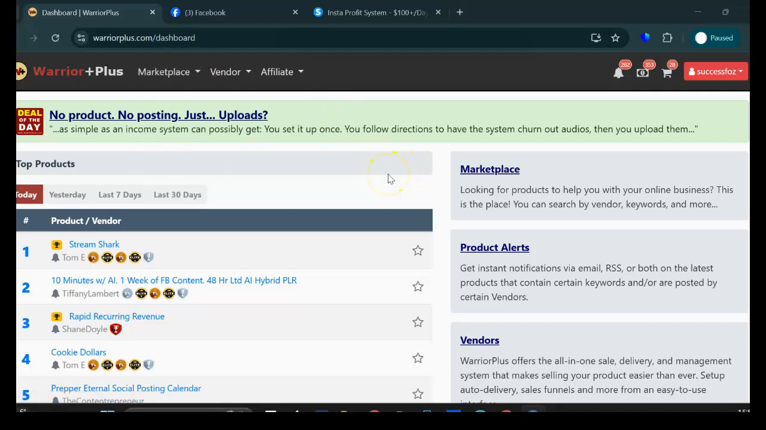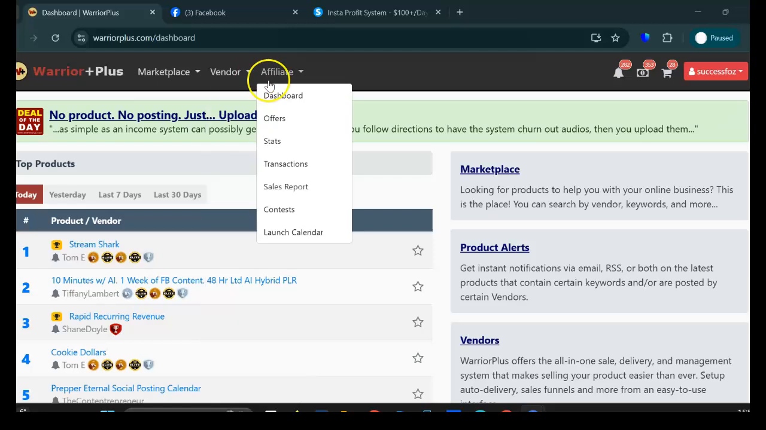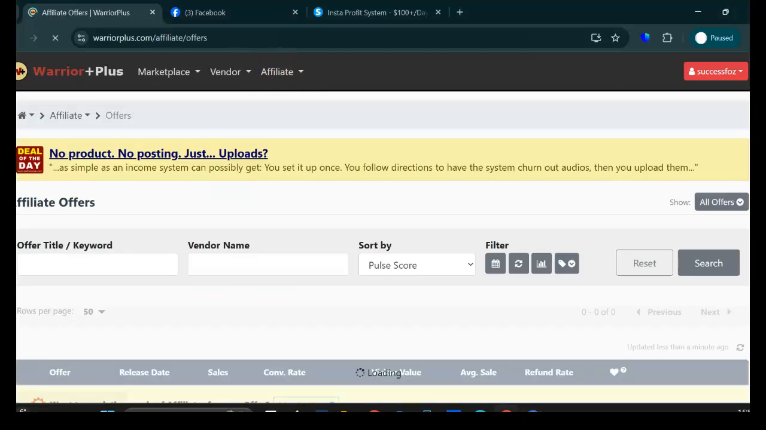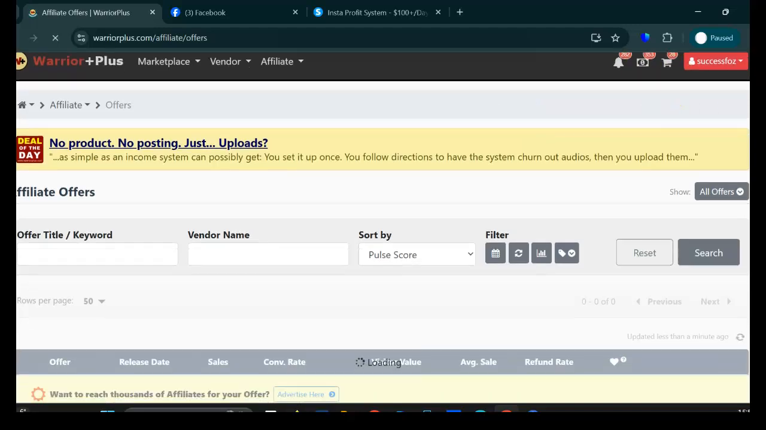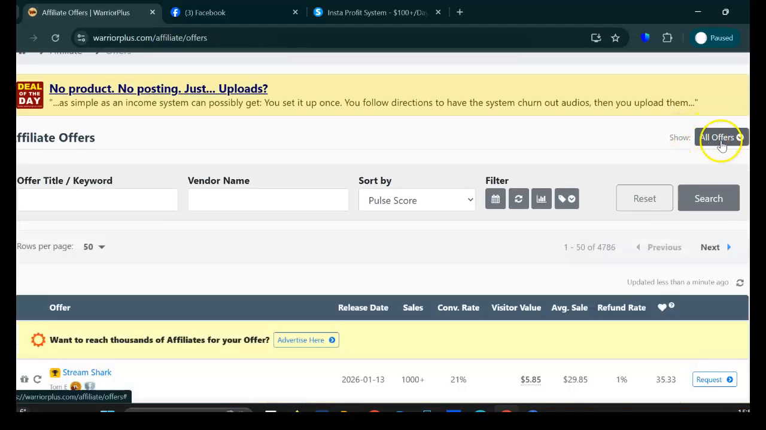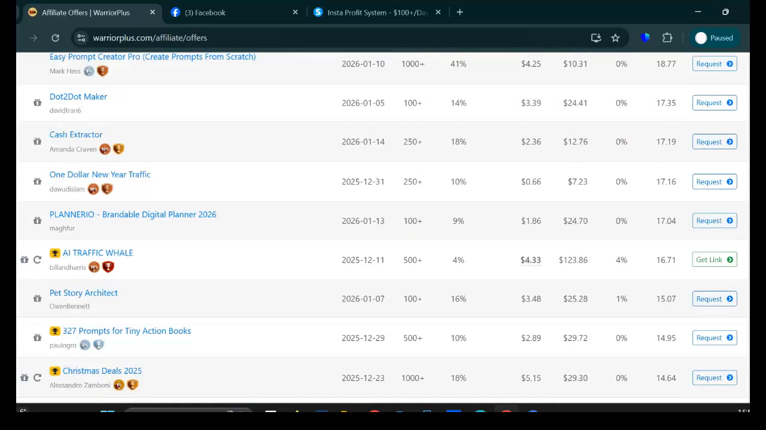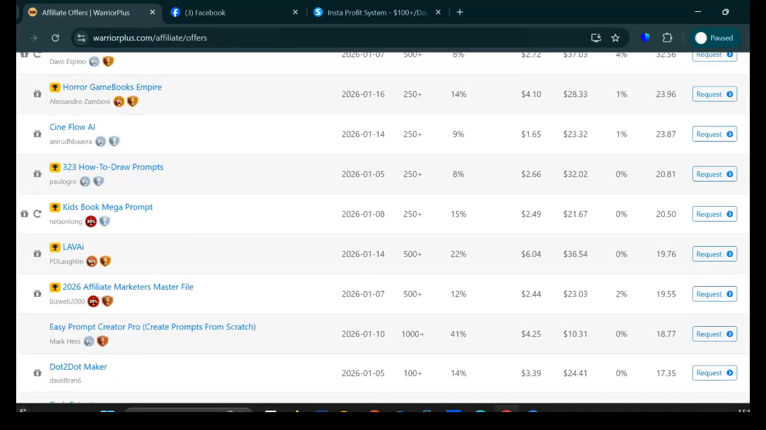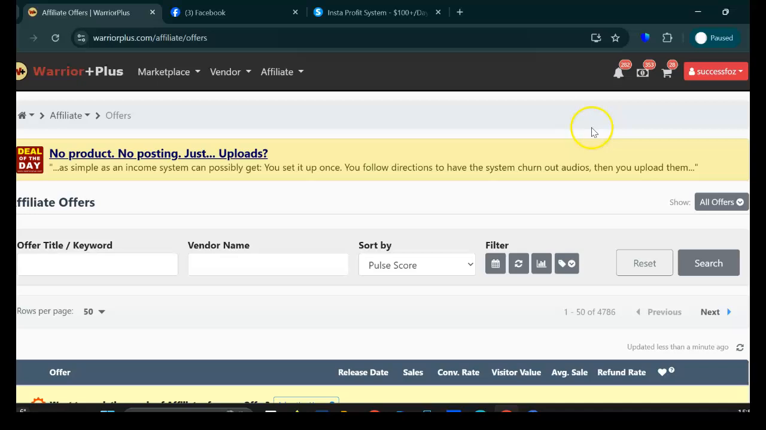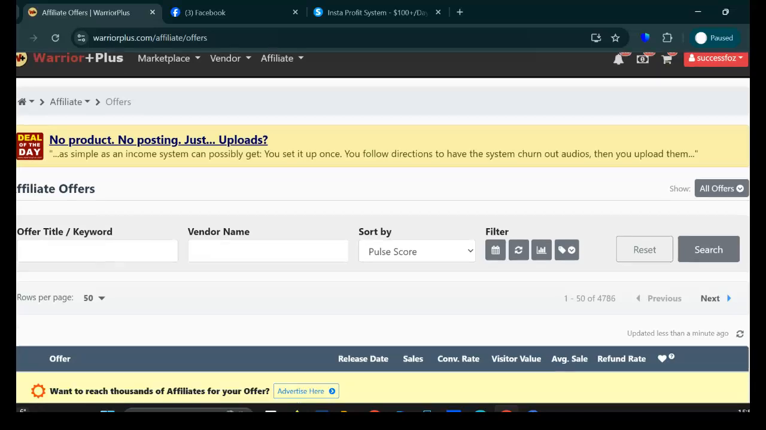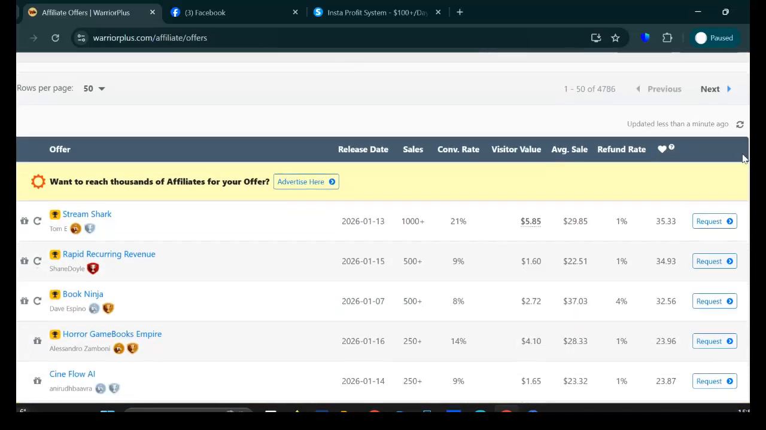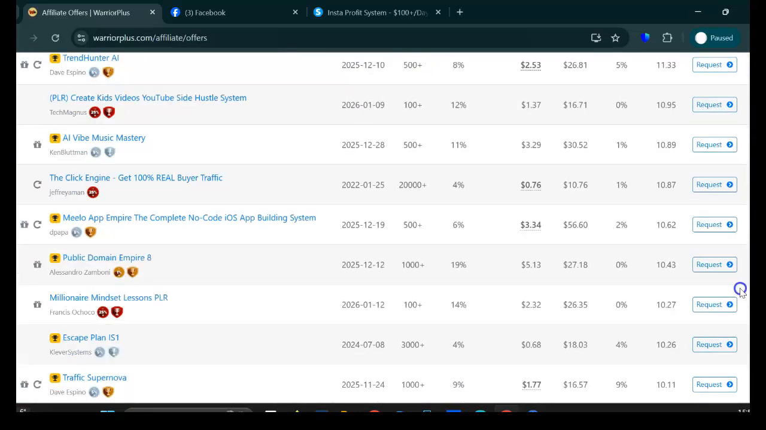So once you have joined Warrior Plus, what you want to do is choose a product. First of all, you want to go to offers, and then choose different types of offers. If you click on all offers, it's just going to display all offers. Now, one of the key differences between Warrior Plus and ClickBank is that with ClickBank, most of the products are auto approved, but with Warrior Plus, you have to request approval. So you can see here, it's telling me to request approval to promote their products.